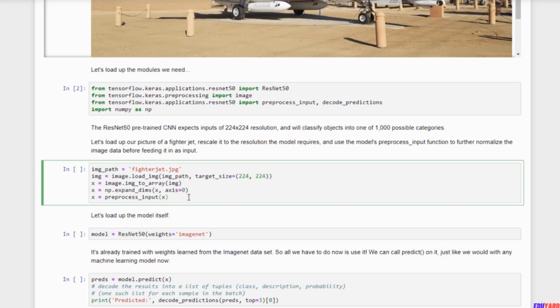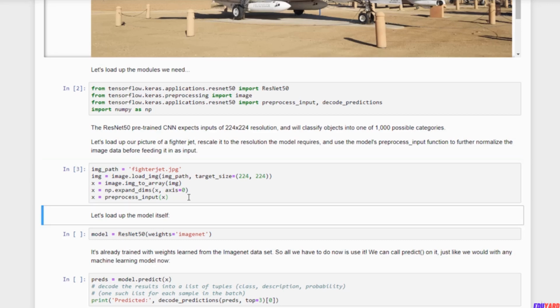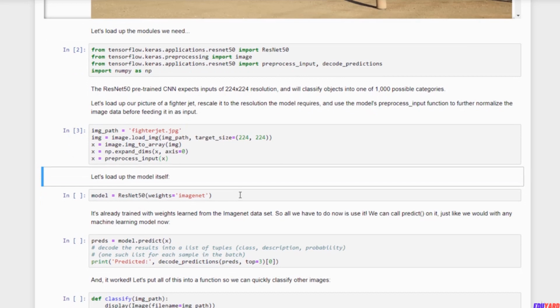Let's go ahead and run this. All right, so it's preprocessed my image. That was pretty quick. Now we will load up the actual model itself. One line of code is all it takes. Model equals ResNet50. The weights there represent that it's going to use weights learned from the ImageNet data.